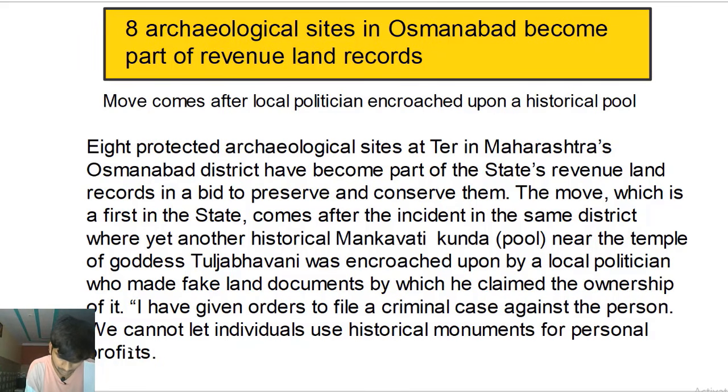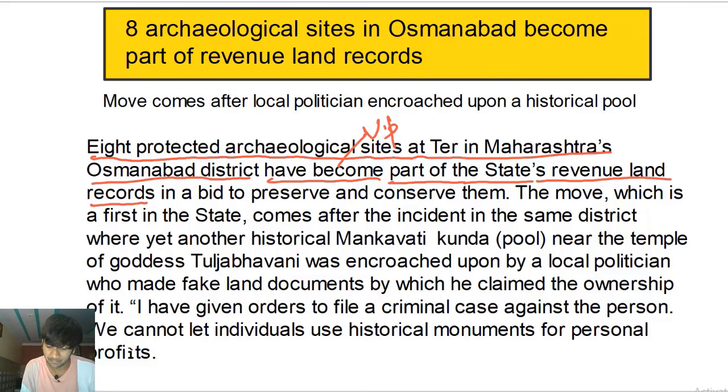All right. So 8 protected archaeological sites at there in Maharashtra's Osmanabad district, have become is the verb phrase. This is the verb phrase. Have become what? Become part of the state's revenue land records. So this is again a noun phrase. Records is the main noun here. Part of the state's revenue land. This is a modifying phrase that is giving information about the noun records.